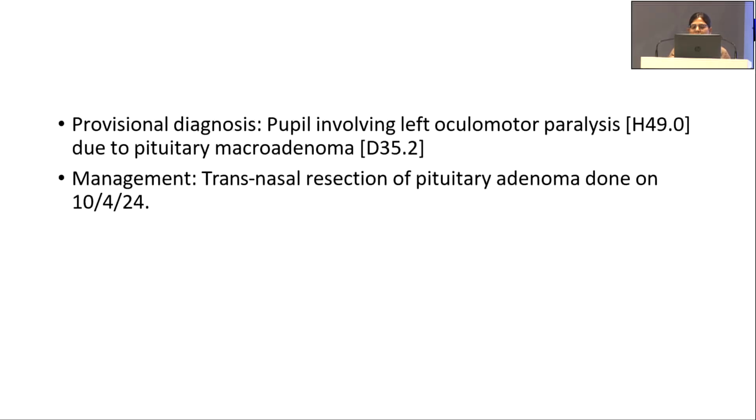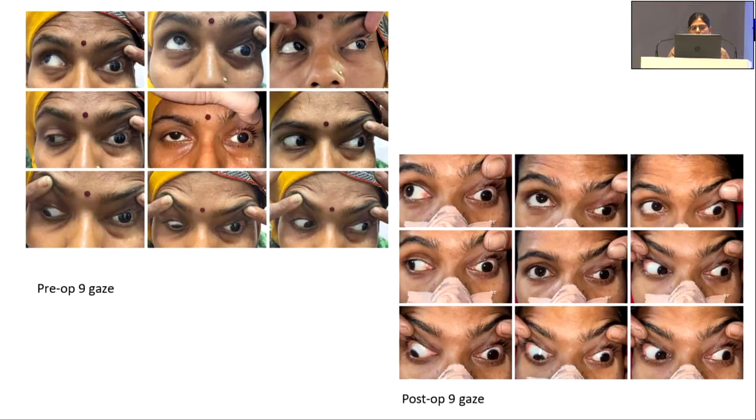My provisional diagnosis is pupil involving left oculomotor paralysis due to pituitary macroadenoma. She was operated for it, and a transnasal resection of pituitary adenoma was done on 10th April 24. These are the 9 gaze images in which we can see that the left eye is outward and downward deviated. These are the post-operative 9 gaze images in which there is no improvement.